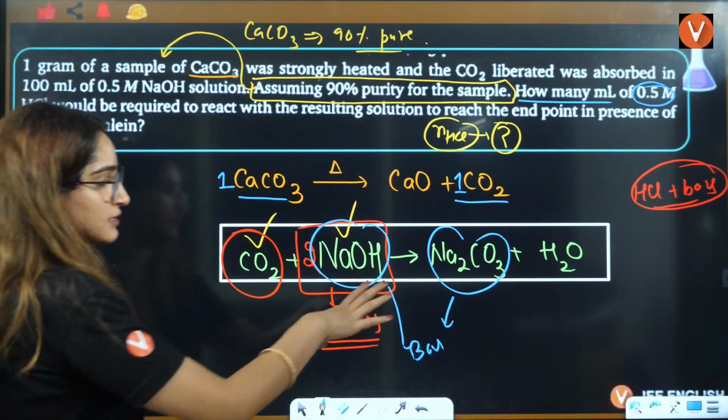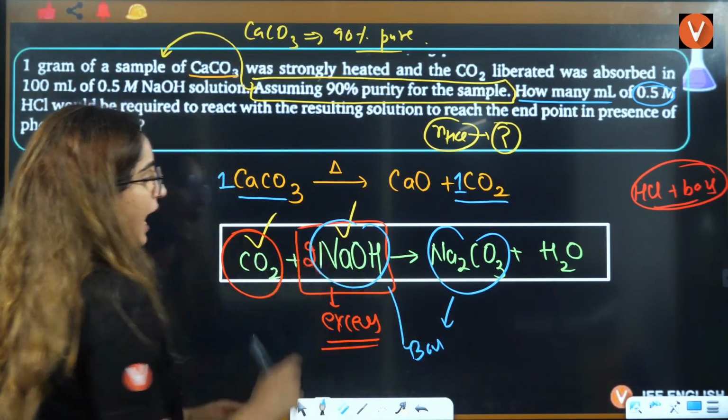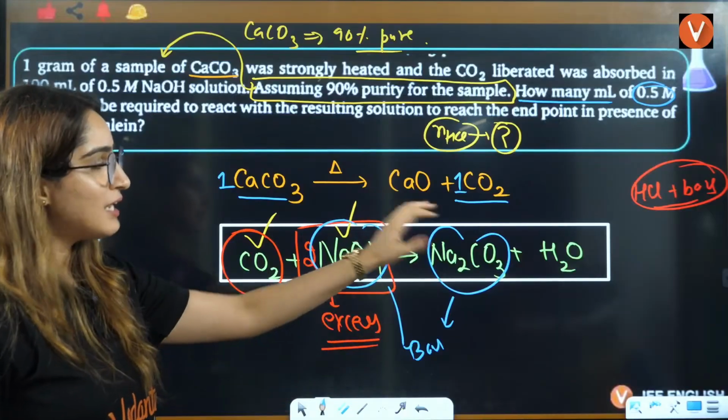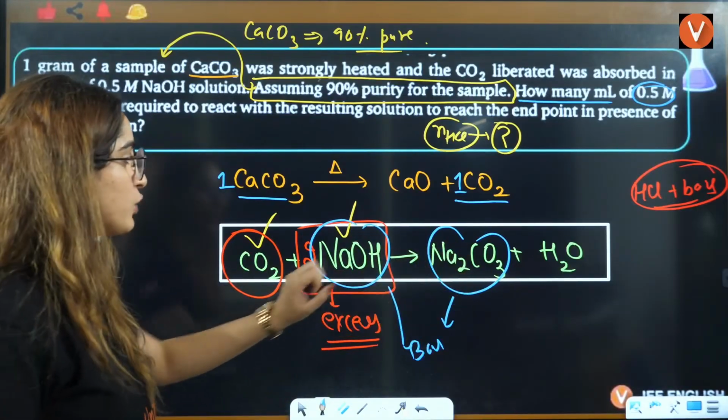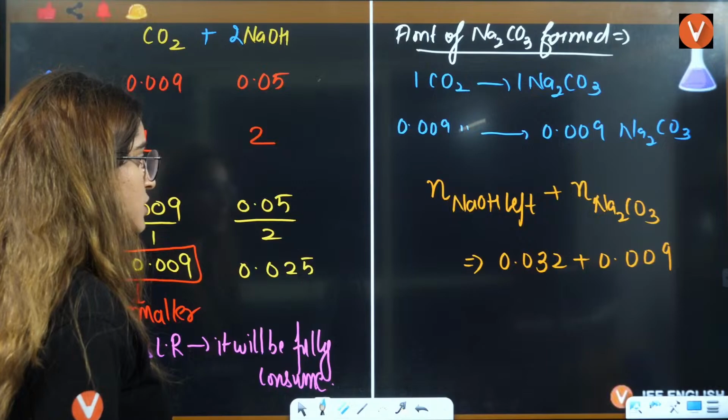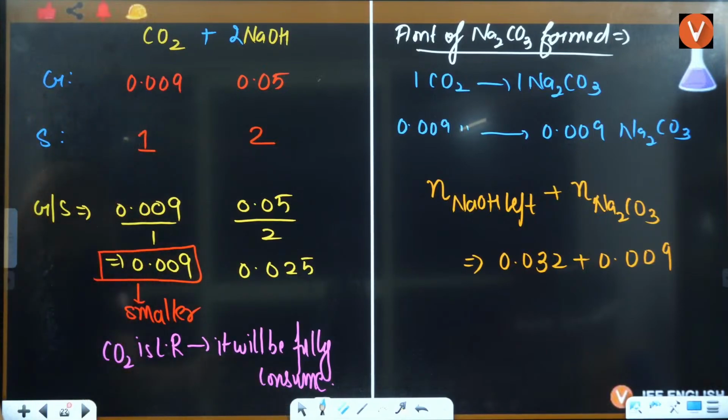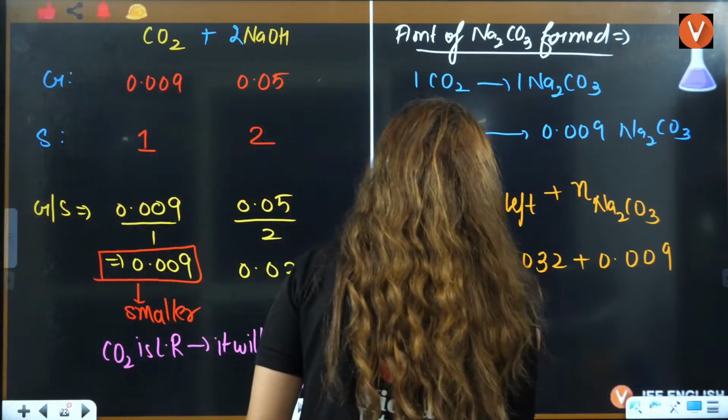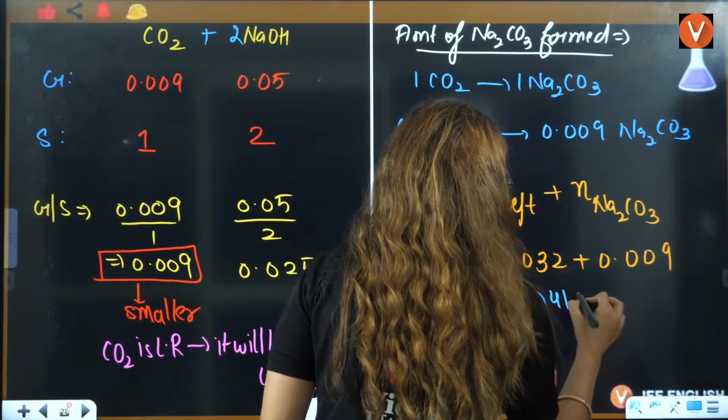Now see, the acid is going to react with NaOH as well, the left NaOH and the left Na2CO3 as well. That means it is going to react with how much NaOH? This much NaOH. So add this now, and you have already solved the question. Just add this. What will the answer be? 0.032 add 0.009. Okay, 0.041 moles.